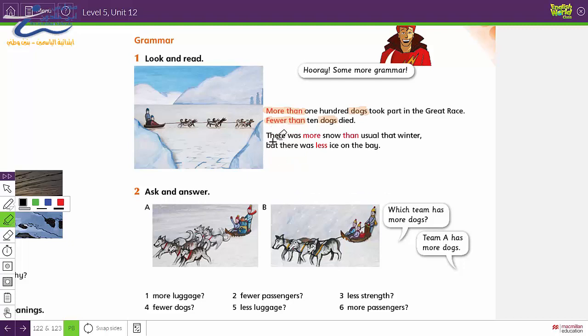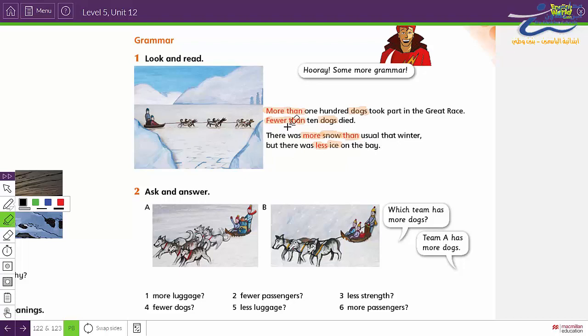The third sentence. There was more snow than usual that winter. The fourth sentence. But there was less ice on the bay.